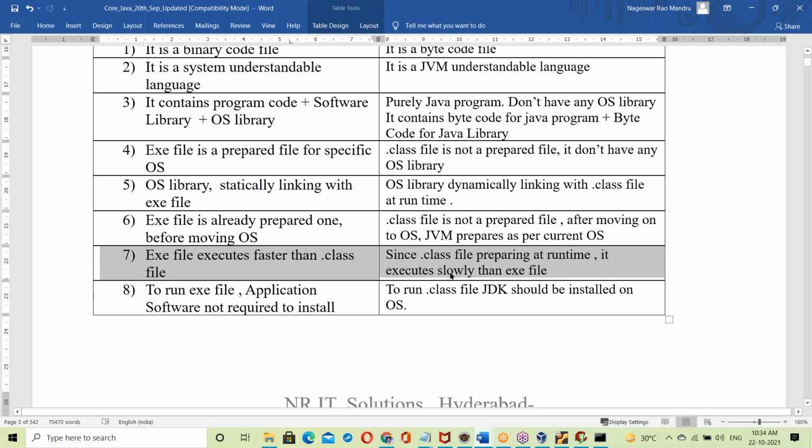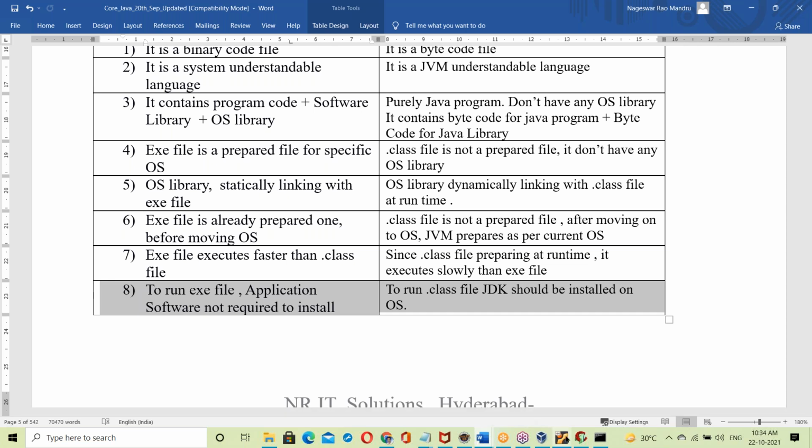How that runtime linking happens, we'll discuss in JVM. We have a separate class on JVM, so the JVM topic is there. In that topic I'll explain very clearly how Java bytecode is linked to the OS library, how the JVM links the dot class file to the OS library, and the JVM internals also. Since the dot class file is prepared at runtime, it executes more slowly than the exe file. So the exe file performs better than the dot class file.